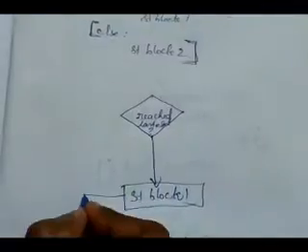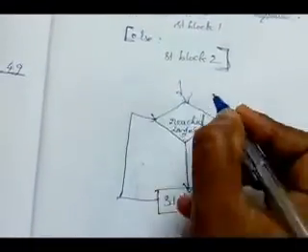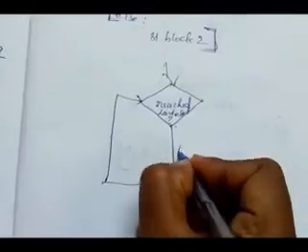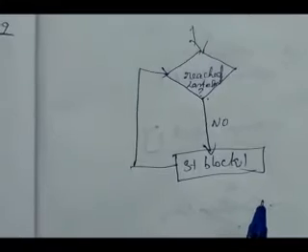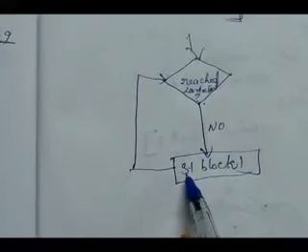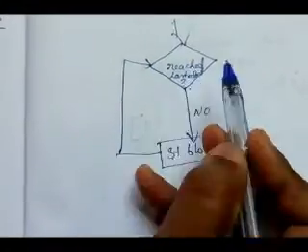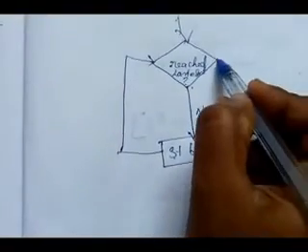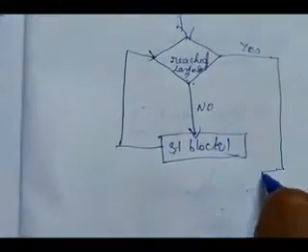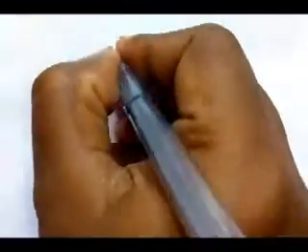Again it comes to the beginning of the loop and checks the condition, has it reached the last element? If no, it executes statement block 1, then again repeats the check. When it reaches the last element, yes, it exits from the loop. Understand? We will see one example for the for loop.